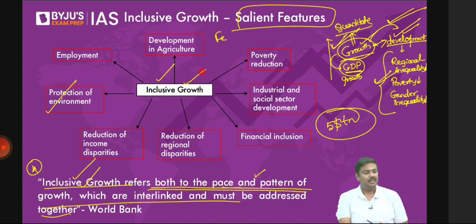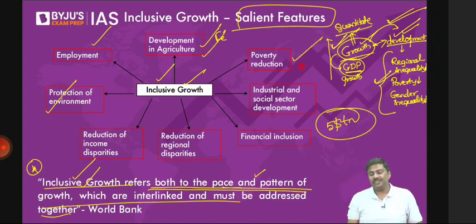What about employment generation? The unemployment rate should be very low. Development should take place in the agriculture sector. Farmers should be able to get the benefit of the growth in the economy. Reduction in poverty should take place. Poverty numbers should not be very high; they should be reducing. Industrial and social sector development should be observed. Financial inclusion should be observed. Regional disparities should be reduced. Income disparities should also be reduced.